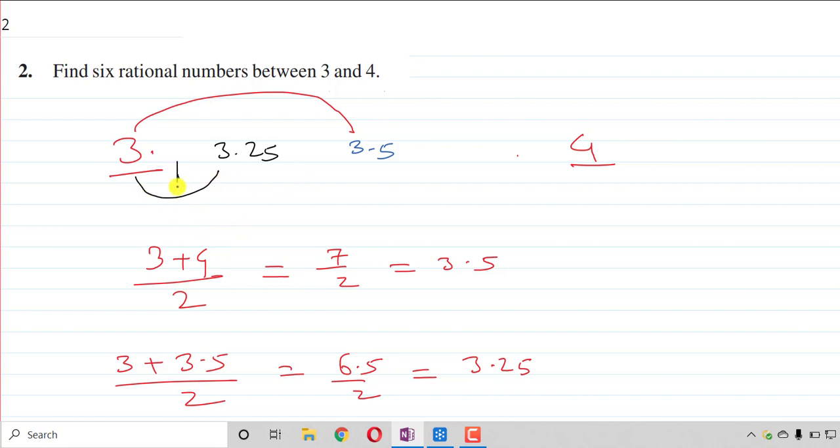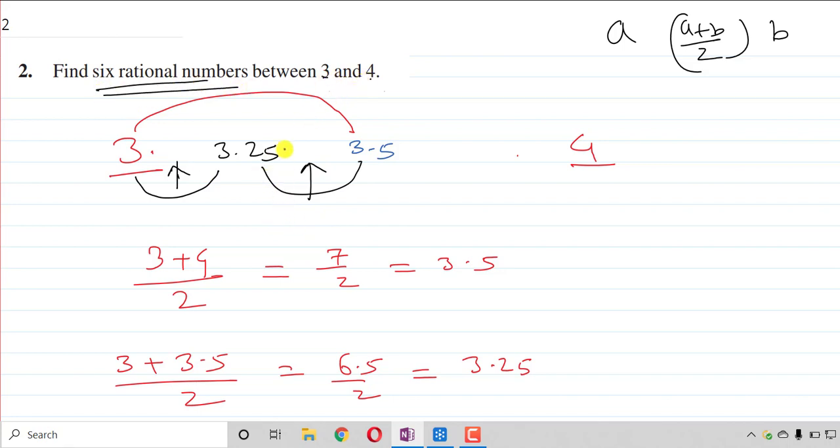If one number is A and the other is B, the middle term will be found by adding them and dividing by 2. The same procedure we have to follow until we get 6 rational numbers between 3 and 4. Here I have found 2 numbers.